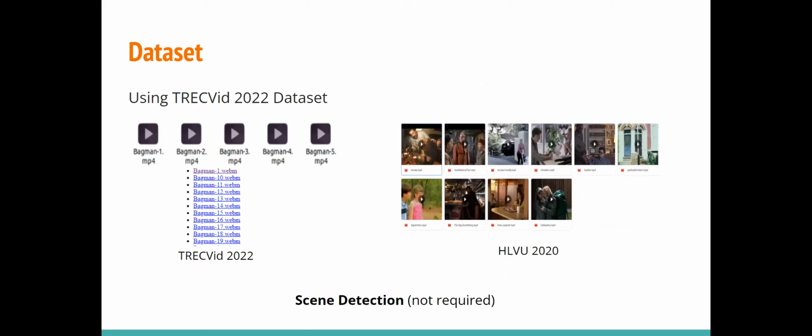So here comes the dataset we use in our project. On the right side is the HLVU 2020 dataset. It contains 10 different whole movies. Based on this dataset, TRECVID 2022 divides these movies into several movie shots with their scene numbers. Also, TRECVID 2022 provides relationship descriptions between different entities in the movies.